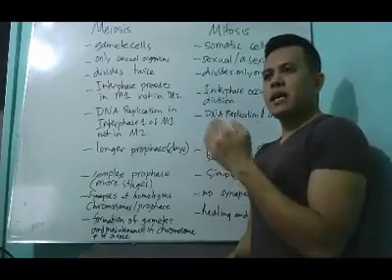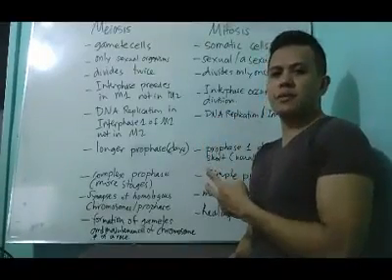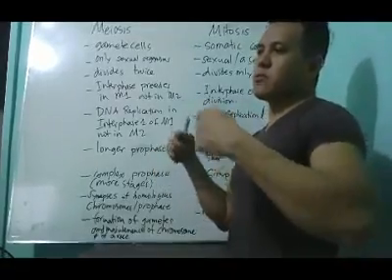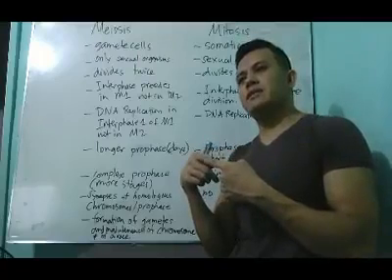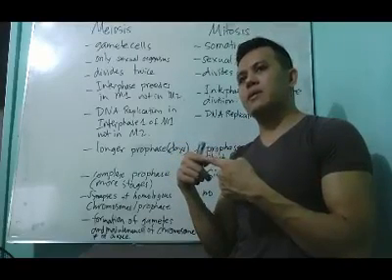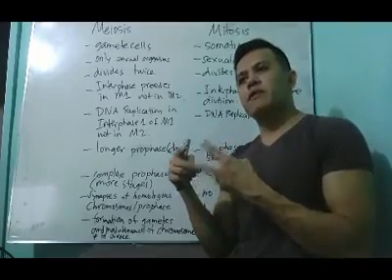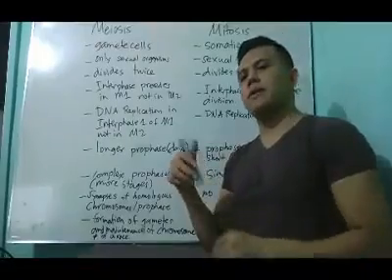Now they divide again and become haploid, 23 chromosomes. Why? Because during fertilization, when these two gamete cells meet, the male gamete will fertilize the female gamete, and it will form 46 chromosomes, or 23 pairs of chromosomes.